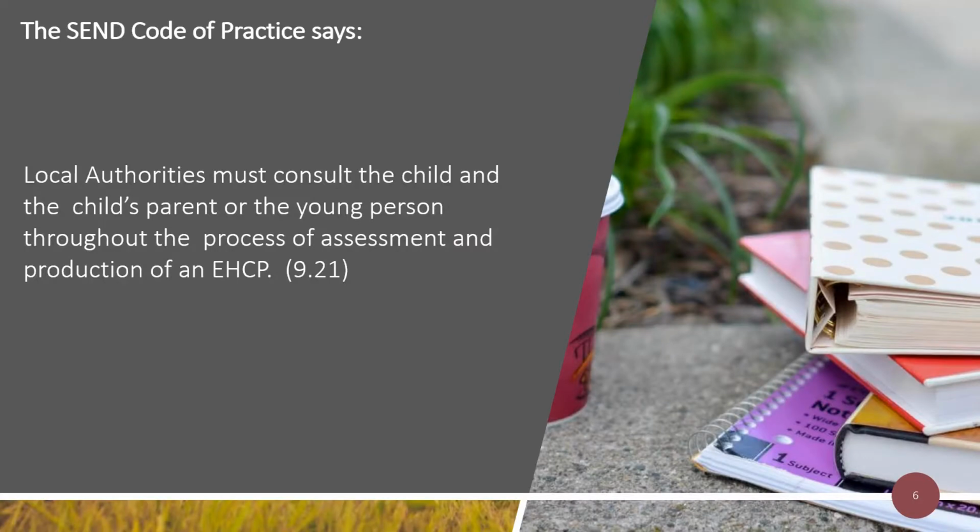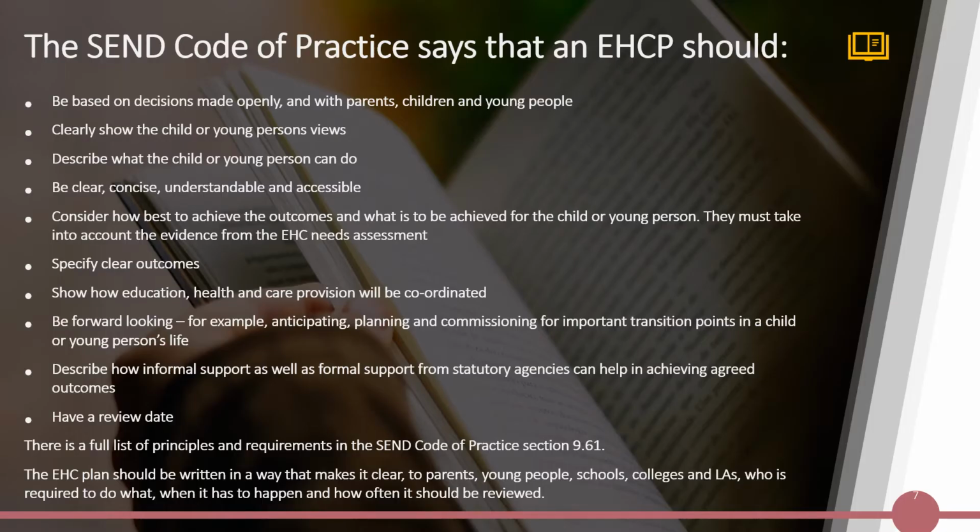The SEN Code of Practice says, local authorities must consult the child and the child's parent or the young person throughout the process of assessment and production of an EHCP. The SEN Code of Practice says that an EHCP should be based on decisions made openly and with parents, children and young people. Clearly show the child or young person's views. Describe what the child or young person can do. Be clear, concise, understandable and accessible.